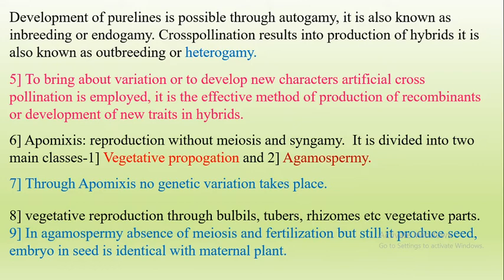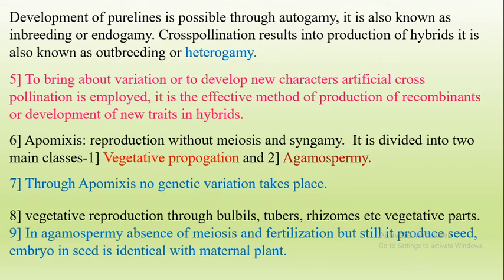Autogamy means self-pollination. It is also known as inbreeding or endogamy. Cross-pollination results in the production of hybrids. So after autogamy, the pure lines are produced. Pure lines contain all the same characters, and then cross-pollination is carried out between two different pure line plants.